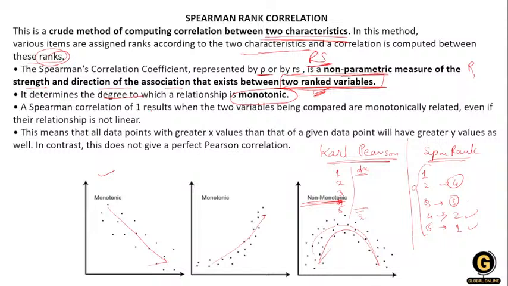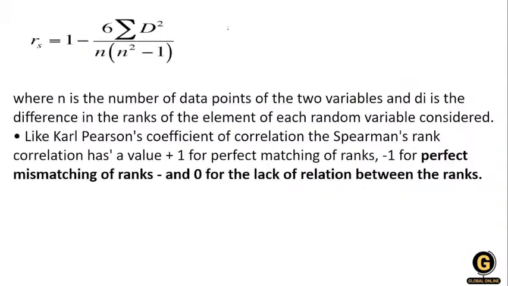Spearman's correlation is one when the two variables being compared are monotonically related, even if the relation is not linear. Here you can see there is no linearity, but they still have a relation. It means that all data points with a greater x value than that of the given data point will have a greater y value as well. In contrast, it doesn't give a perfect Pearson's correlation.